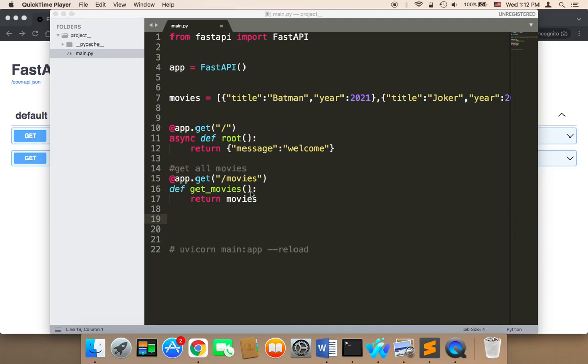Welcome back. Now what we need to do is get a movie by ID. Here we have get all movies. So here we will get all movies regardless of the title or the year. We are just going to get all of the movies that we have. However, this is not always useful.